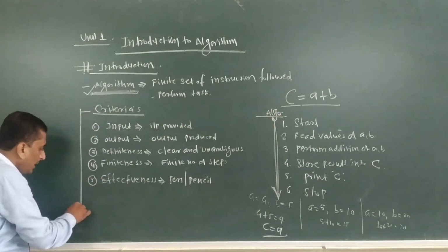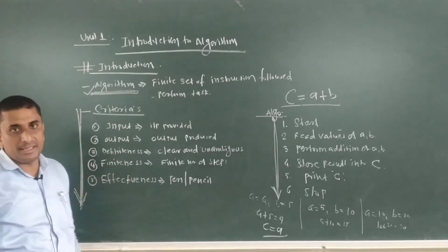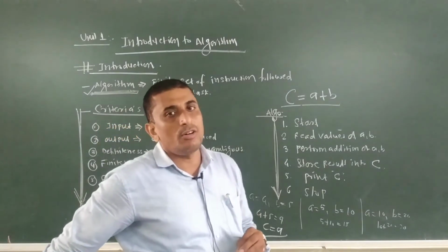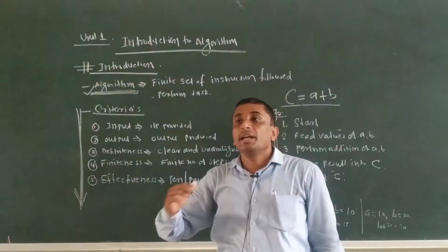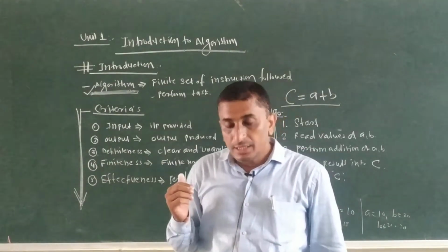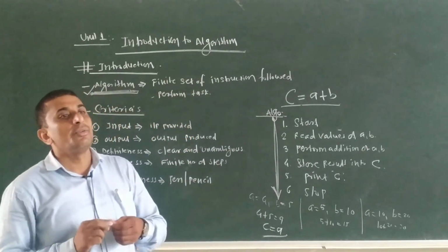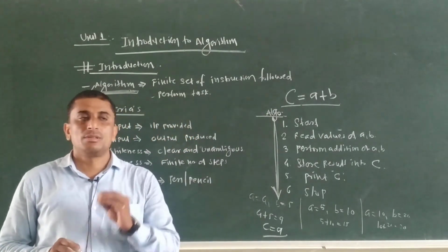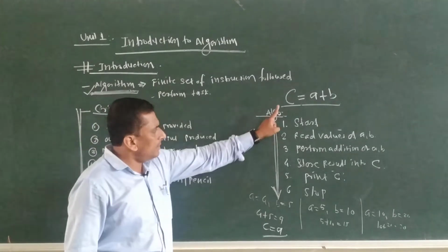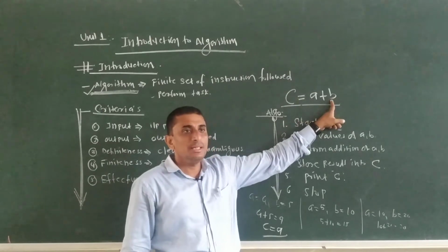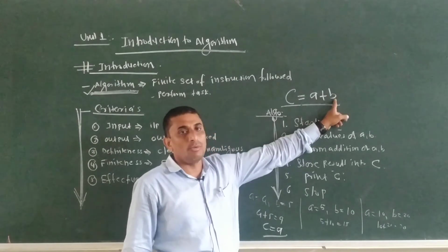Now we are looking at the different criteria, properties or characteristics of algorithms. What is the first one? The first criterion is the input. What does input indicate? It means that to write any algorithm, we have to introduce the respective inputs. The best example is the same one, C is equal to A plus B. What inputs are we providing? Two inputs, that is A comma B.